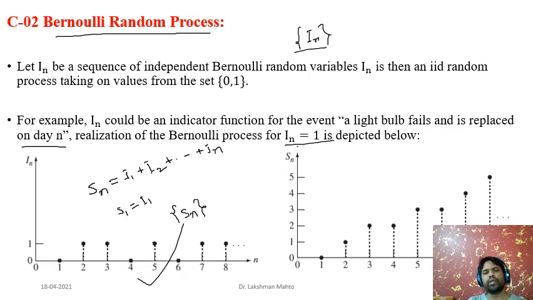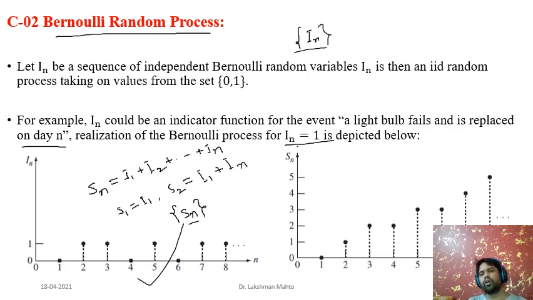In the course Math 1, you might have seen a sequence of partial sums. S2 is the sum of the first two Bernoulli random variables, that means I1 plus I2. Likewise, the nth sum is the sum of the first n Bernoulli random variables. You can plot one realization of Sn like this.